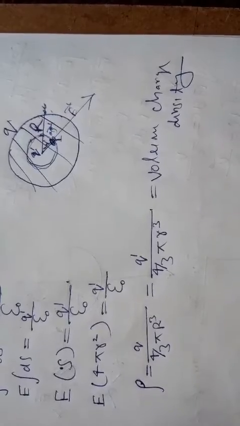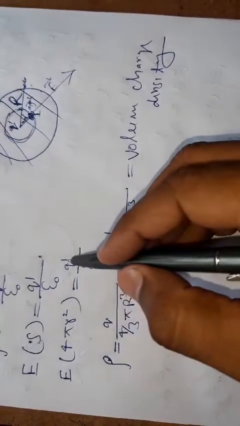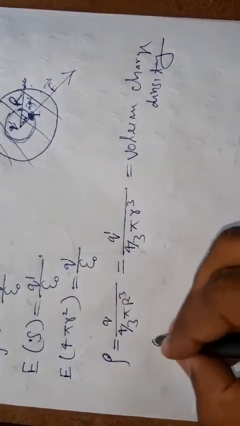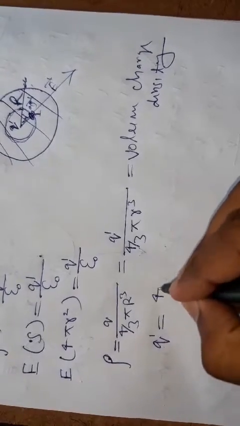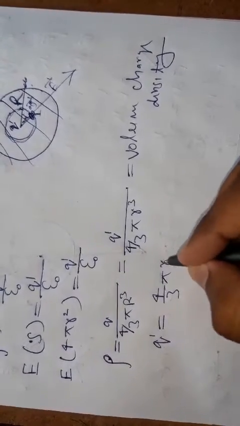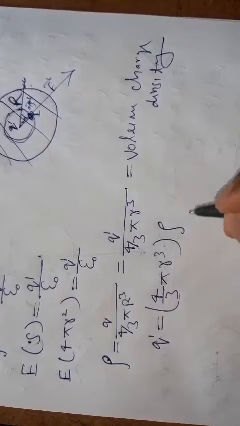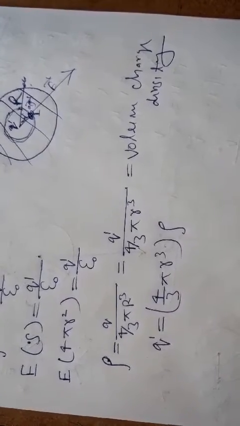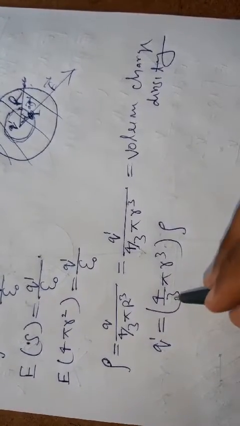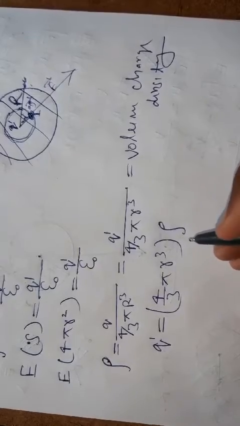Here we are taking Q dash. Q dash will be equal to 4 by 3 pi r cube into rho.